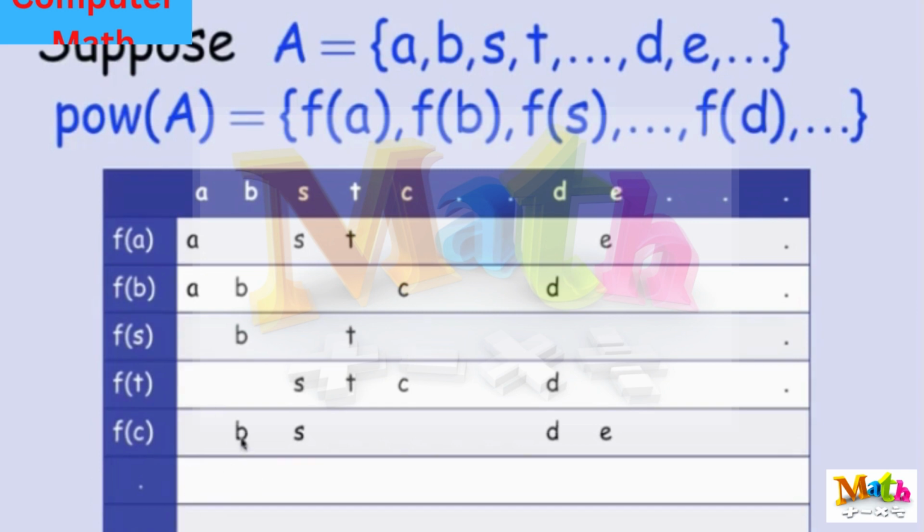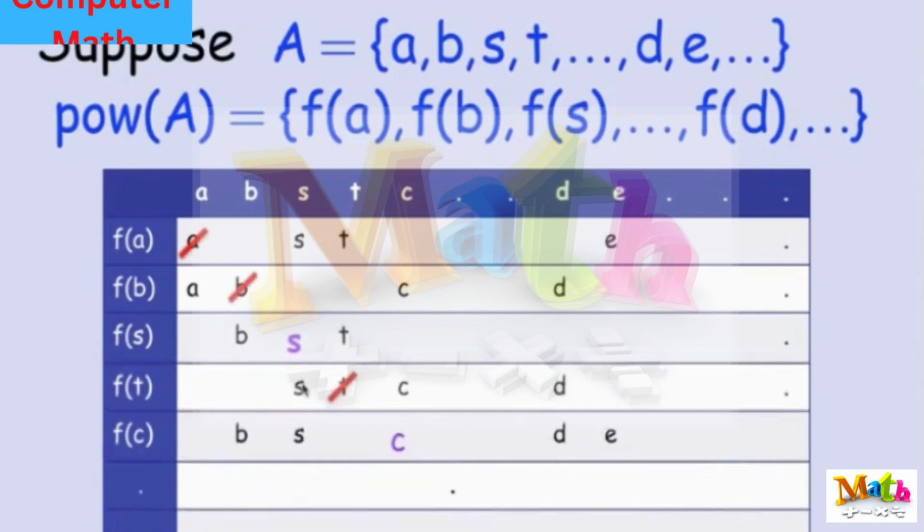So a B goes under a B if it's in F of C, and S goes under an S if it's in F of C. Nothing goes under a T if T is not in F of C. That's what we're seeing here. So I'm laying out, as though I was using zeros and ones for an infinite binary sequence, each of the sets that are in the range of F along this row. And now with this setup, I can define a new set which is not going to be an F.